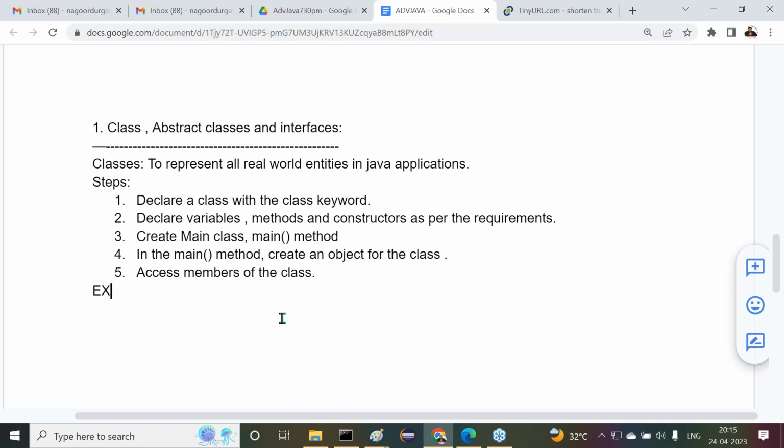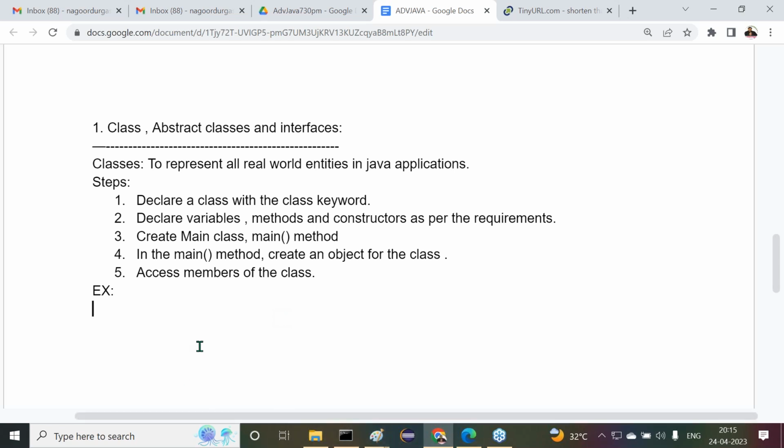Shall we see an example here? Shall we go for an example? Simple example on the basis of this. Nothing else, not more than this. We know already how to prepare a class now. Just declare a class with a class keyword. Next, declare variables, methods, and constructors in that respective class as per the requirement. Create main class and main method. Inside the main method, create object for the class and access the members of the respective content. Very, very simple example. Now let's see this one here.